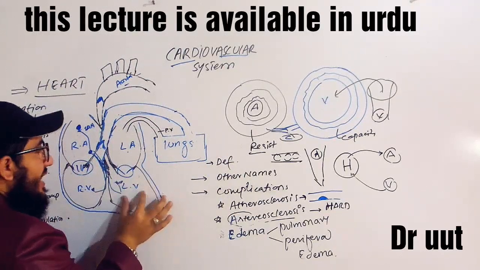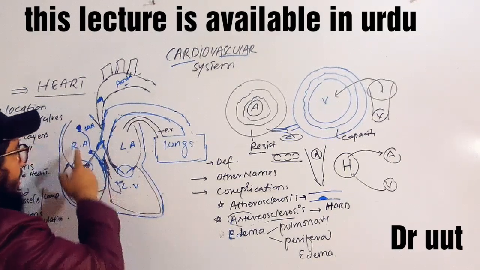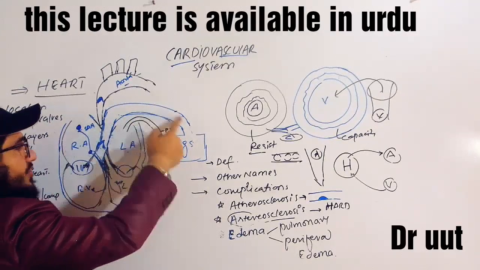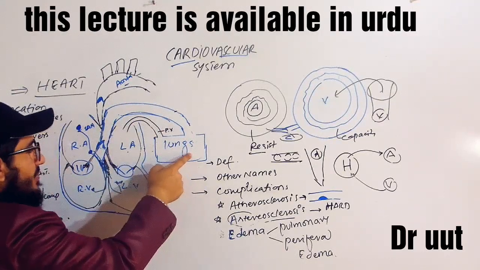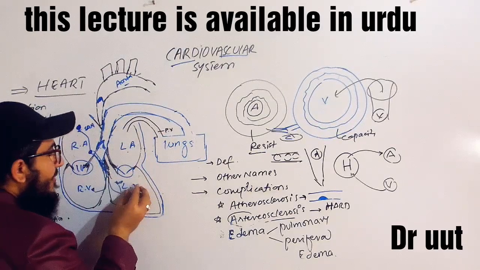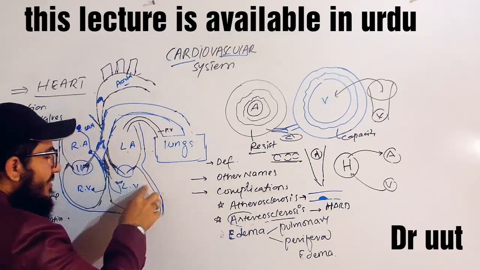The blood stays here, or it dams up here. Blood is coming from the right atrium to the ventricle through the pulmonary artery to the lungs, and there is already enough blood available in the left ventricle.